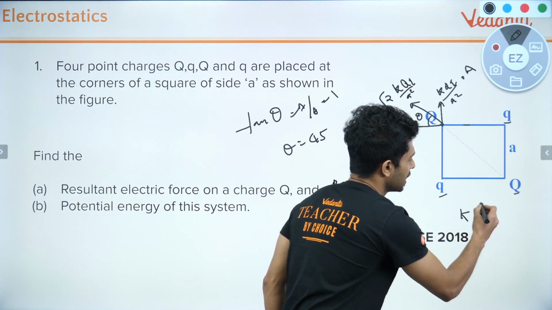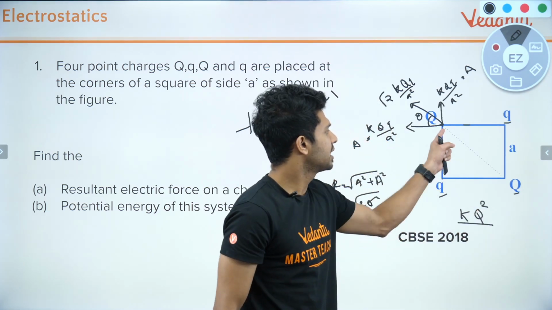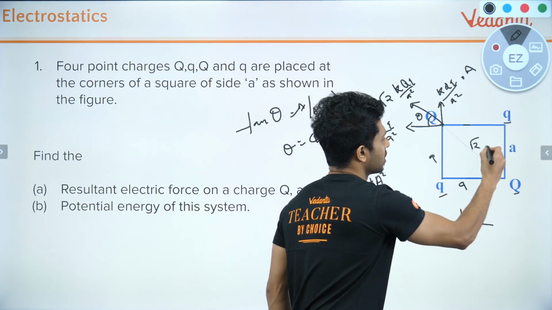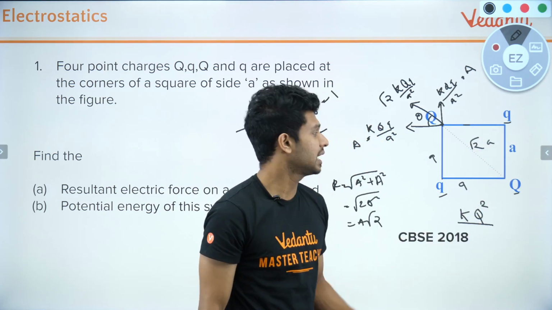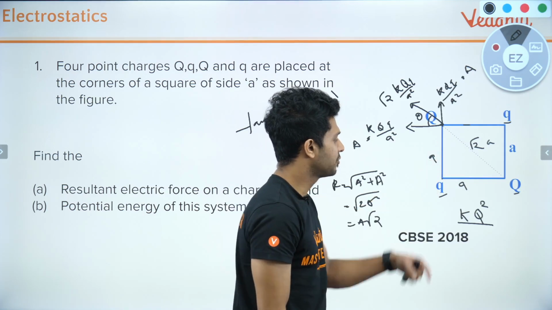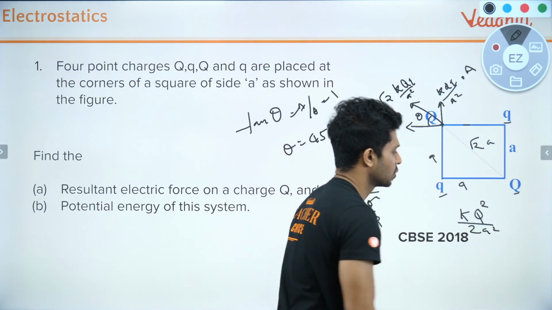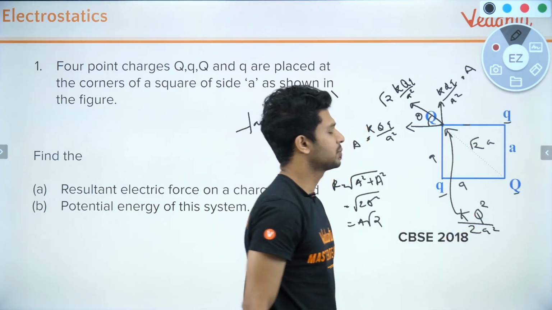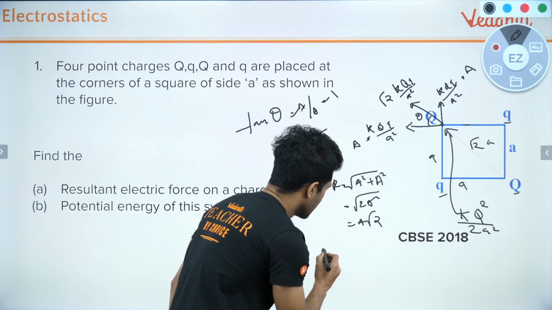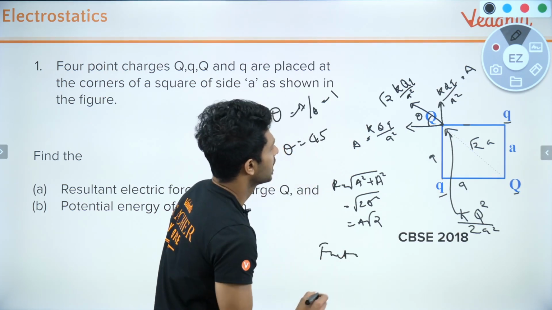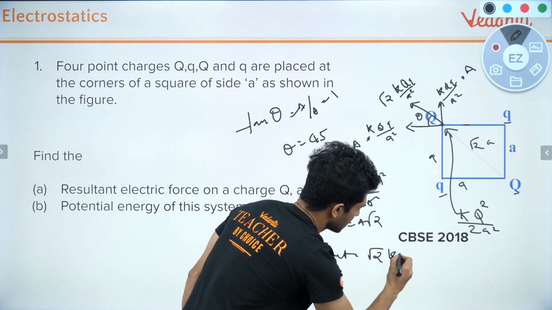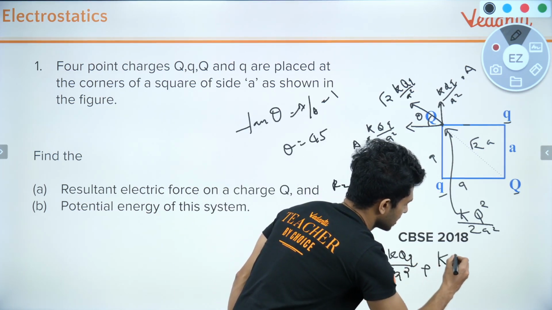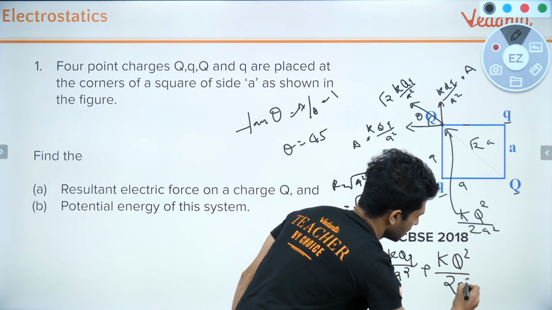K into q square divided by the distance of the diagonal. You can use Pythagoras theorem, right? This will be equal to root 2a. I hope you don't have any doubt in that. Root of a square plus a square is root 2a, and if you square it, that will be equal to 2a square. So this is the value for the force produced in this particular direction. You can simply add up the values. So F net will be equal to root 2 k q square divided by a square plus k q square by 2a square.